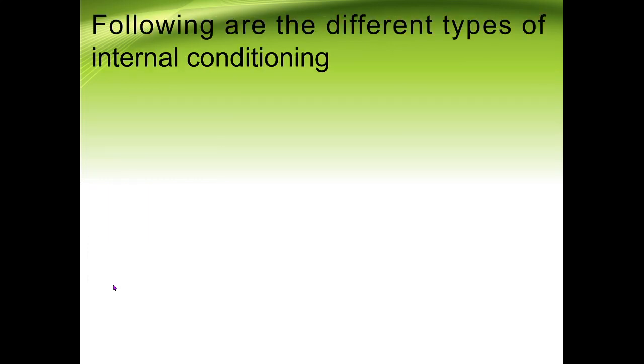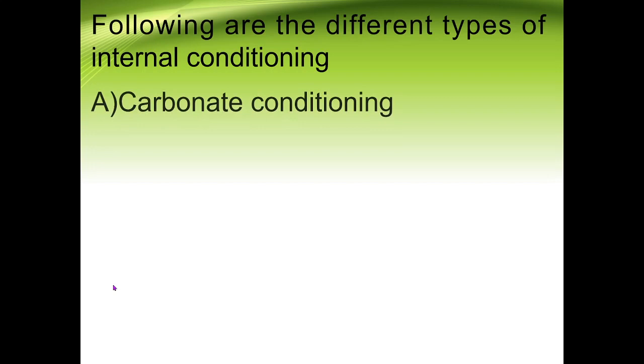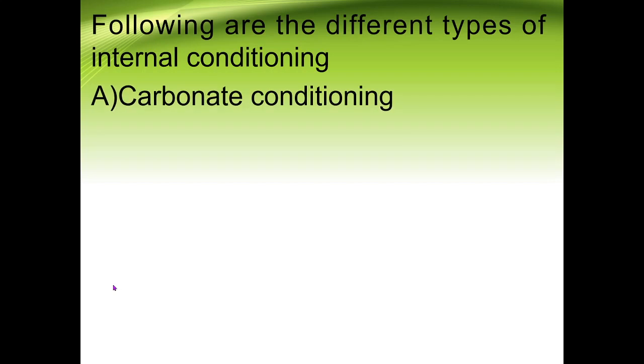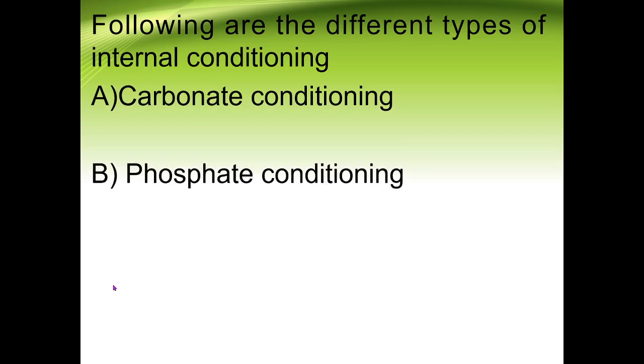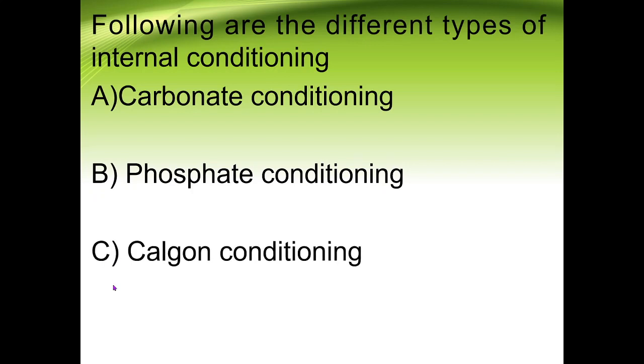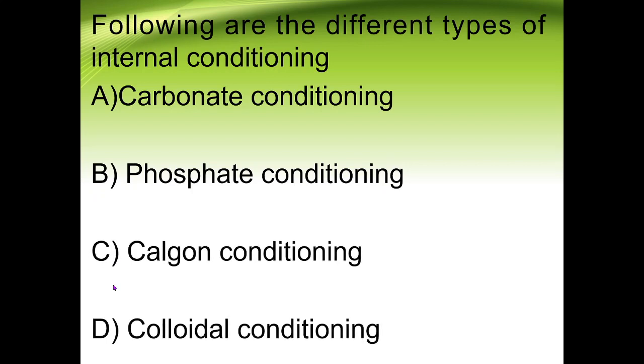There are different types of internal conditioning. First is carbonate conditioning, second is phosphate conditioning, third is Calgon conditioning, and the fourth is colloidal conditioning. Now one by one we are going to discuss the different internal conditioning.